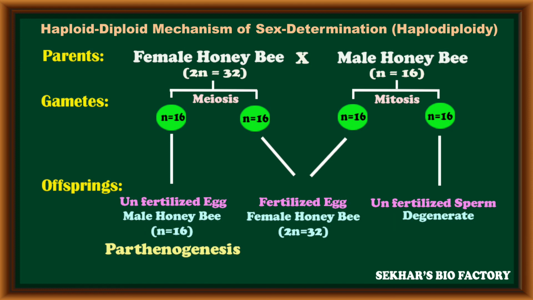So male honeybees are developed from unfertilized egg cells. Female honeybees are produced from fertilized egg cells. In case any unfertilized male gametes or sperm cells are present, they will degenerate. This is the process of haplodiploidy sex determination in honeybees.